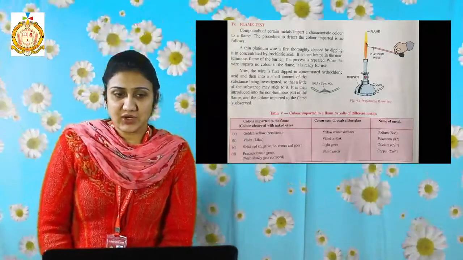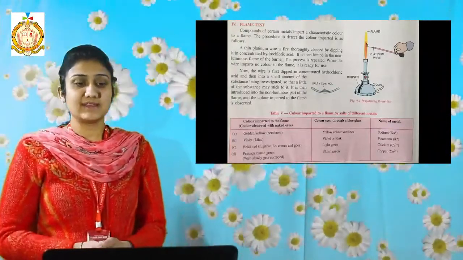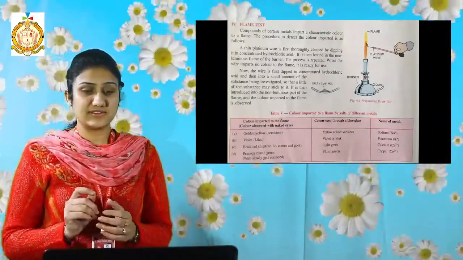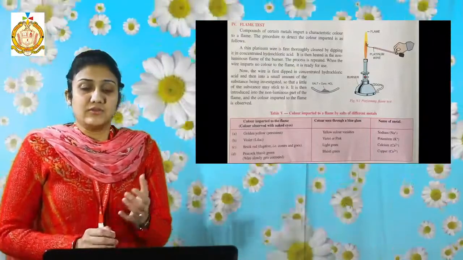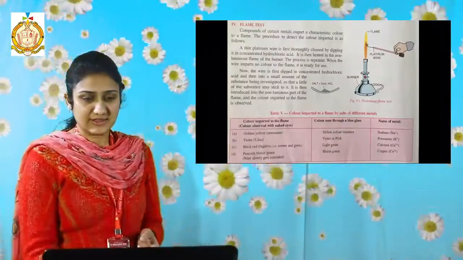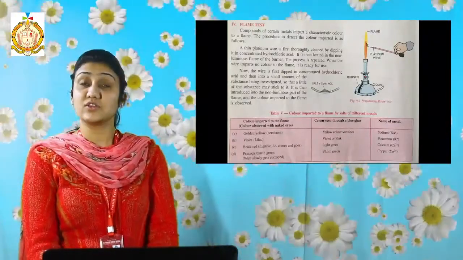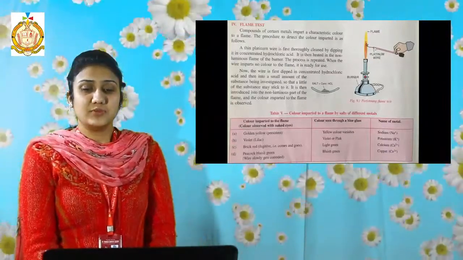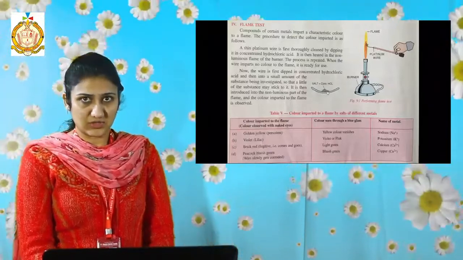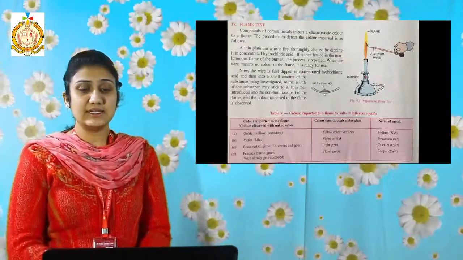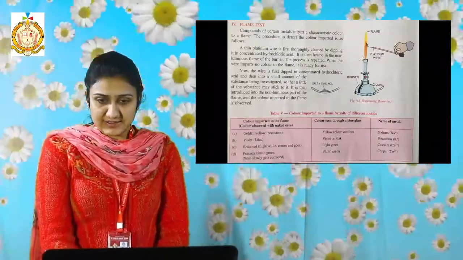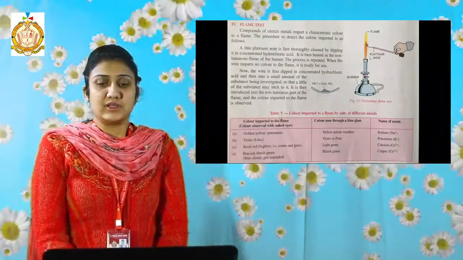Next we shall discuss the flame test. In the flame test, a thin platinum wire is first thoroughly cleaned and dipped in concentrated hydrochloric acid. First we take concentrated hydrochloric acid on a watch glass, and then we put this platinum wire in the concentrated hydrochloric acid, and then it is heated in the non-luminous flame of the burner. Here is the non-luminous flame of the burner.